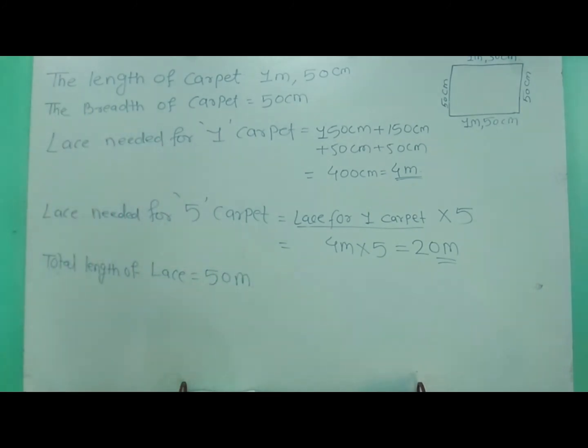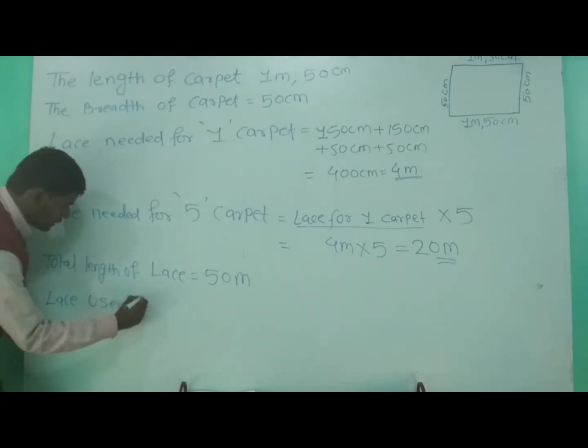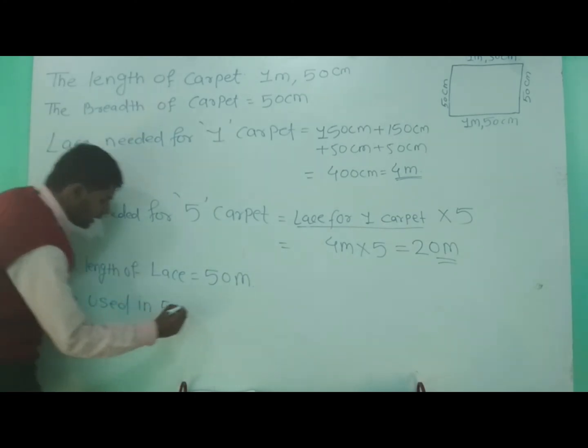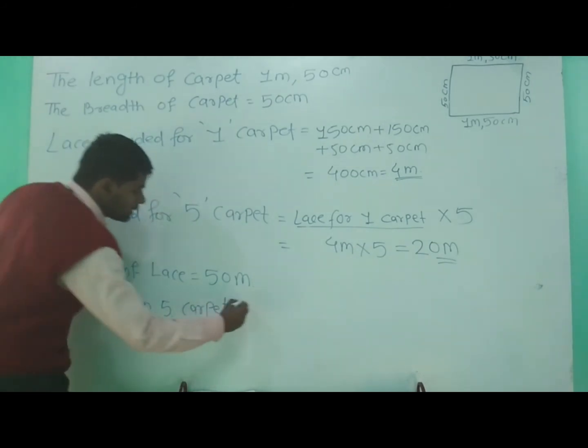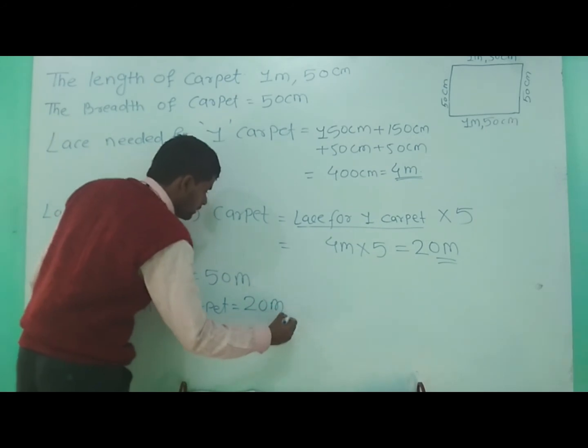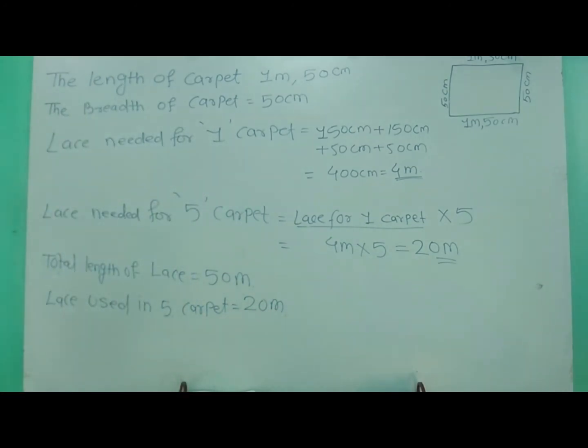Yes, total length of lace is 50 meter. And lace used. How much used in 5 carpets? For 5 carpets, how much lace is needed? 20 meter. Now we have to find how much lace is left over.